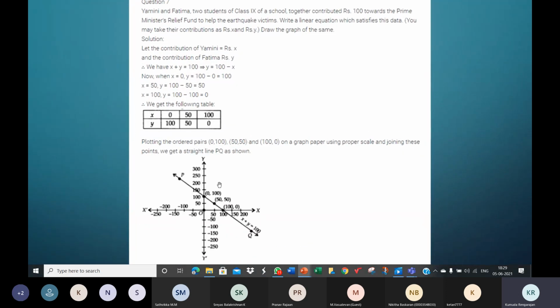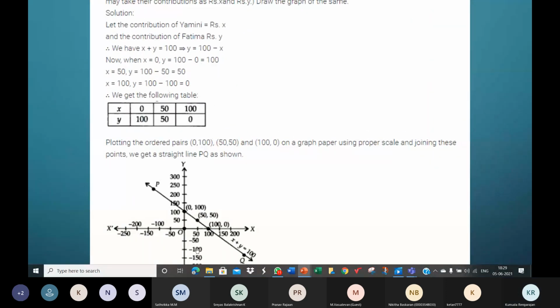I'll just zoom it. See here, this is 0, 100. This is 50, 50. And this is 100, 0. The scale.